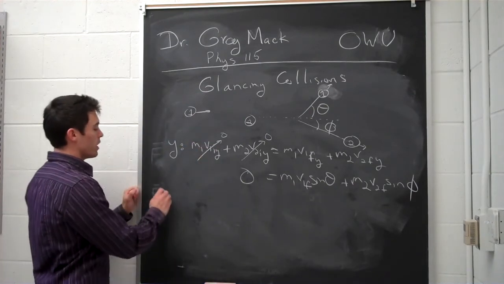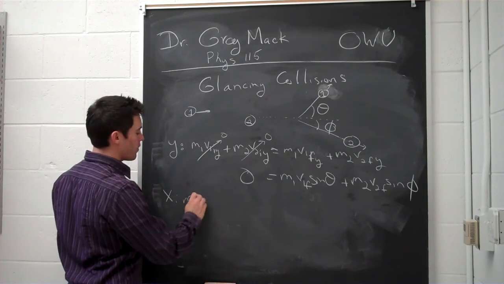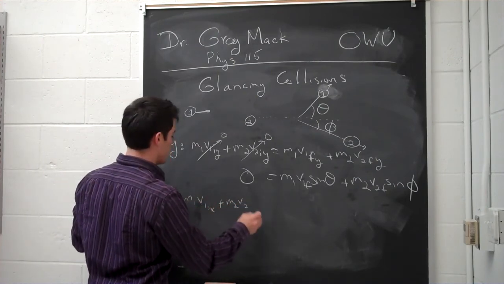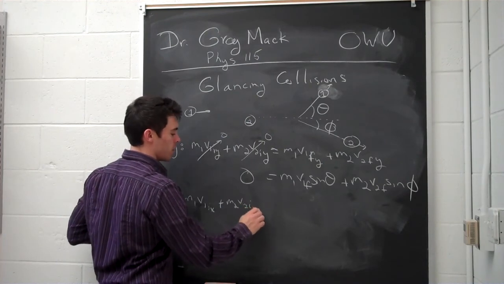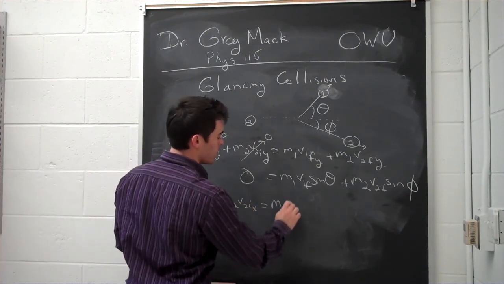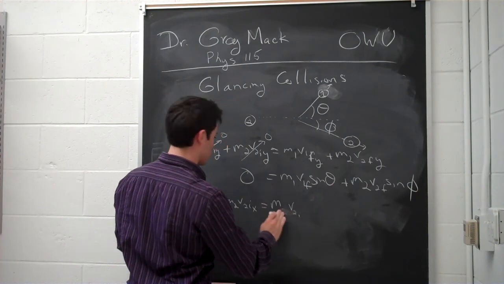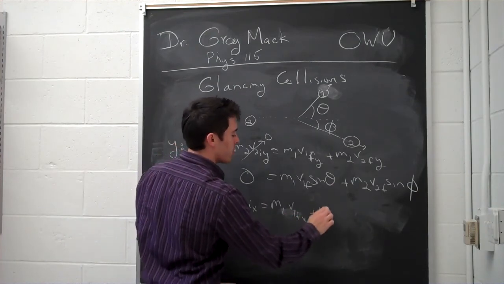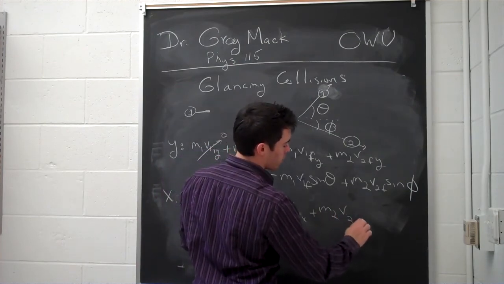Okay. So looking in the x, we would have m1 v1ix plus m2 v2ix is equal to, well, let me start with 1, m1 v1fx plus m2 v2fx.